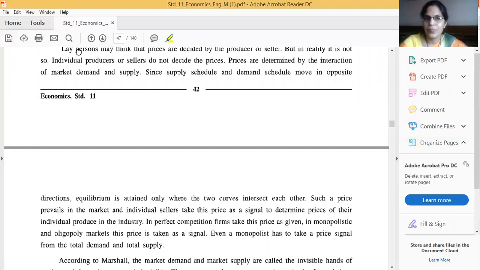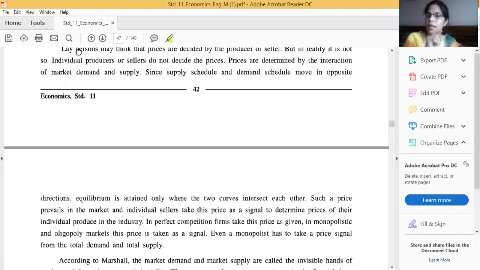Is it correct? That person can do this work? Obviously no. Individually, a producer or seller does not decide the price. Prices are determined by the interaction of supply and demand. That means the demand schedule and supply schedule move in the opposite direction.